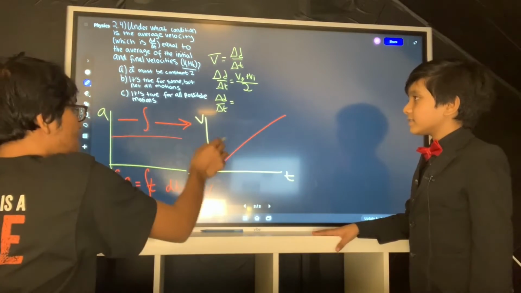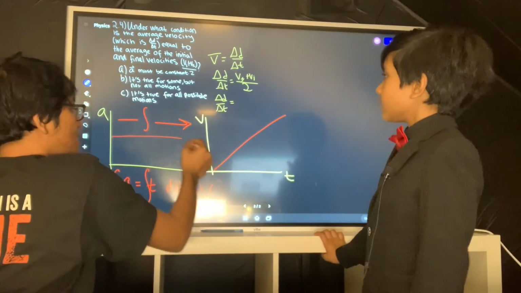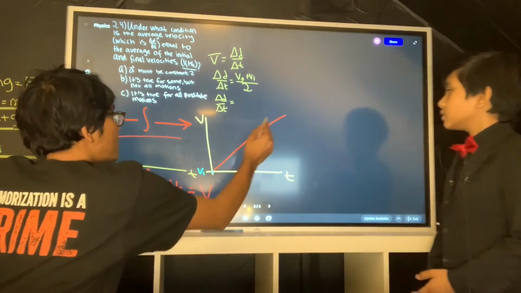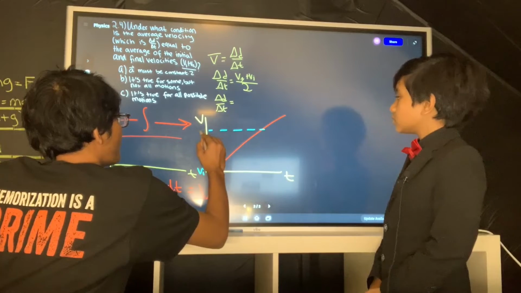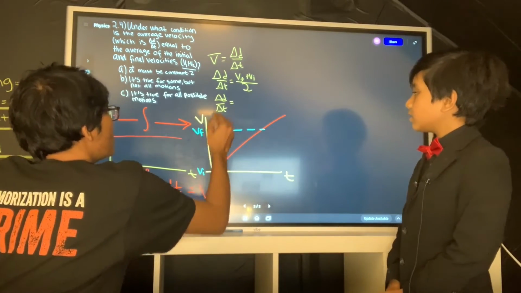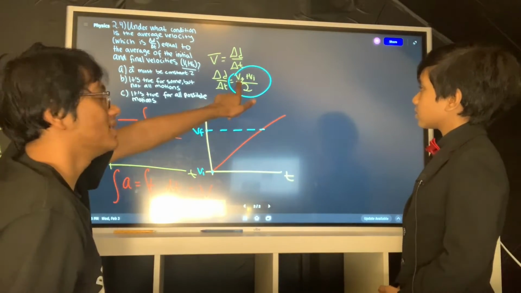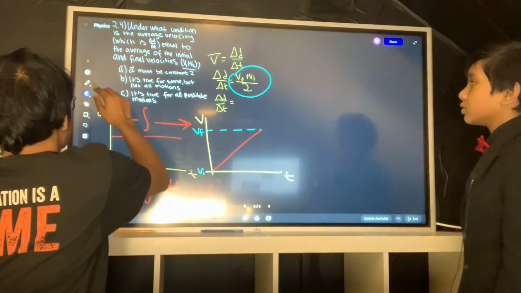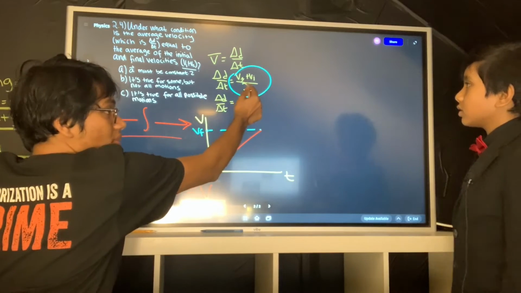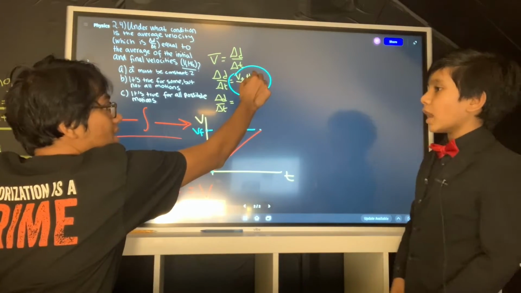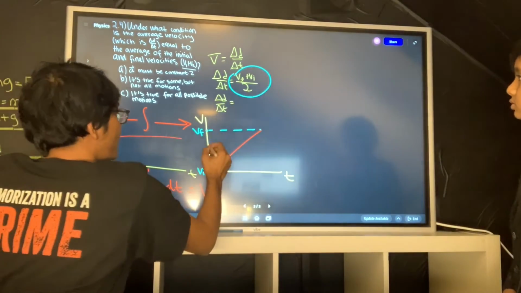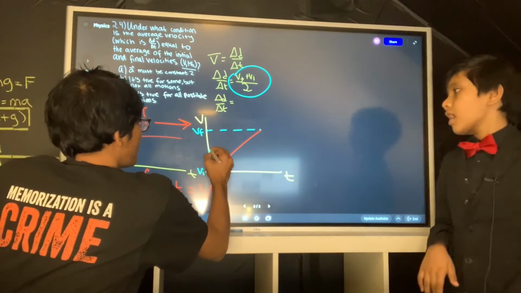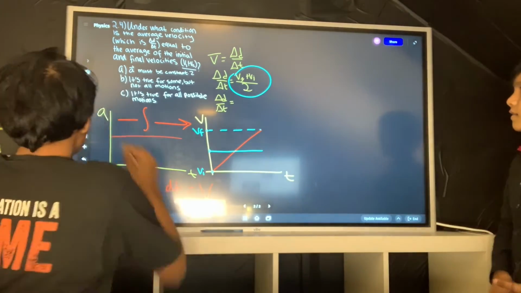Now, if I want to find the average velocity, how can I represent that? This is the initial velocity, and this, let's say, is the final velocity. The average velocity is delta d over delta t. But I can also represent it like this, by taking the average of the final and initial velocities. See, that's the average. And then I can draw this line, and look what happens.